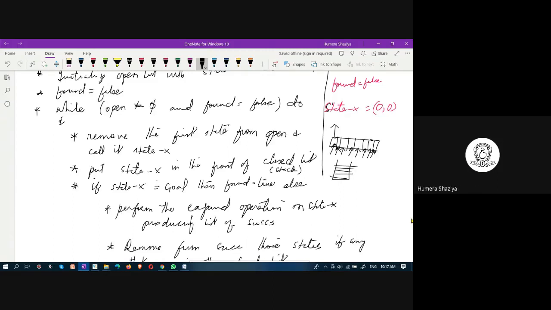LIFO. Elements are added, and once an element is added into the stack, the top is incremented. Top is pointing here. After you add an element, top is incremented, and therefore the last item that you added was the first to come out. In a queue, the last one to be added is not the first to come out. This is queue and this is stack.